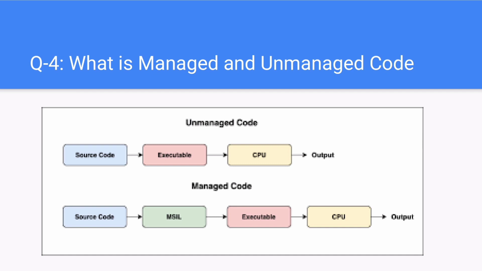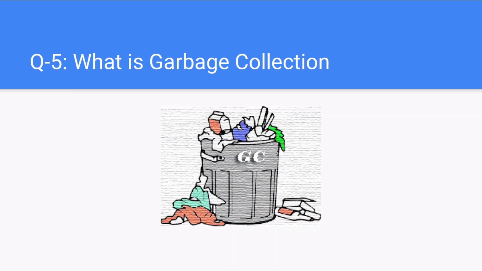Next question. What is garbage collection? Garbage collection prevents memory leaks during execution of programs. Garbage collector is a low-priority process that manages the allocation and deallocation of memory for your application. It checks for the unreferenced variables and objects. If GC finds any object that is no longer used by the application, it frees up the memory from that object.